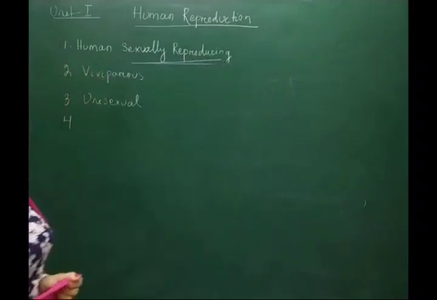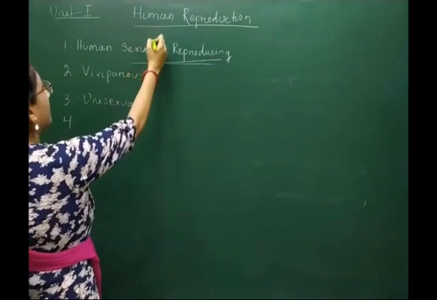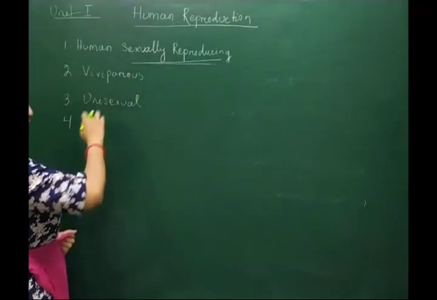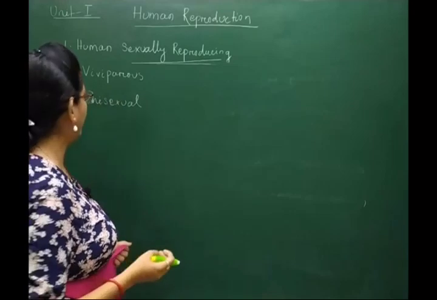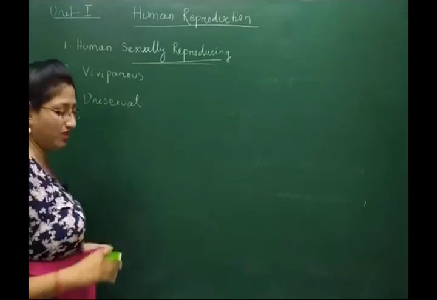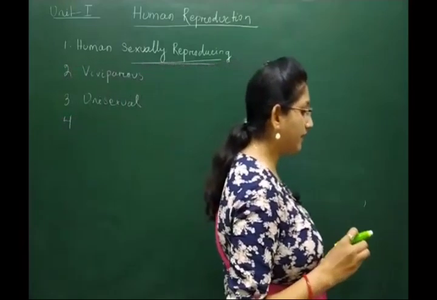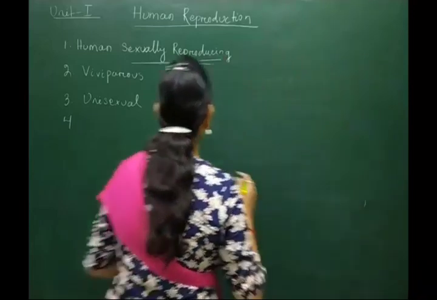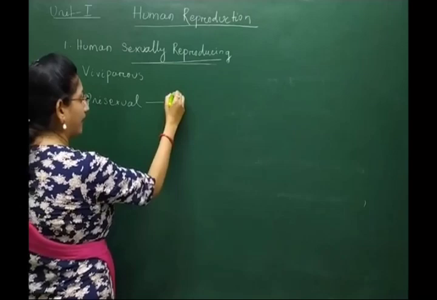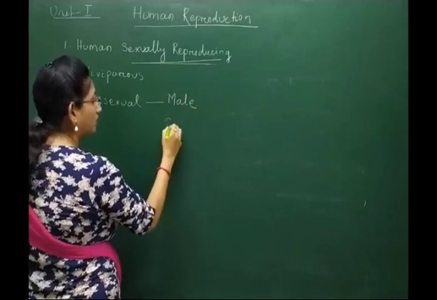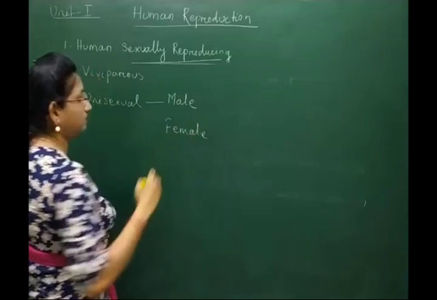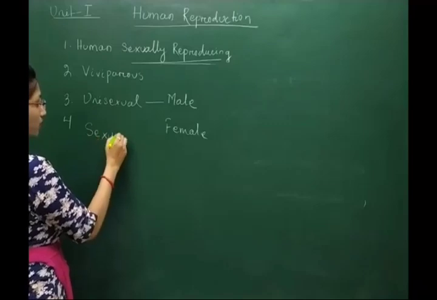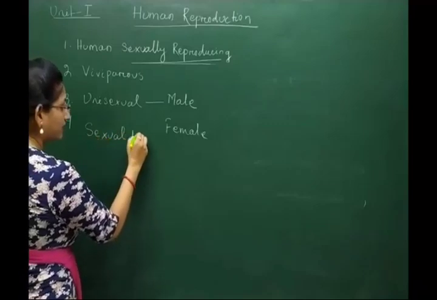So, in case of human reproduction, humans are sexually reproducing organisms as well as viviparous. They can produce their young ones and they are unisexual. Unisexual means a single individual possesses a single sex, that may be either male or female. Next, the fourth one is they show sexual dimorphism.